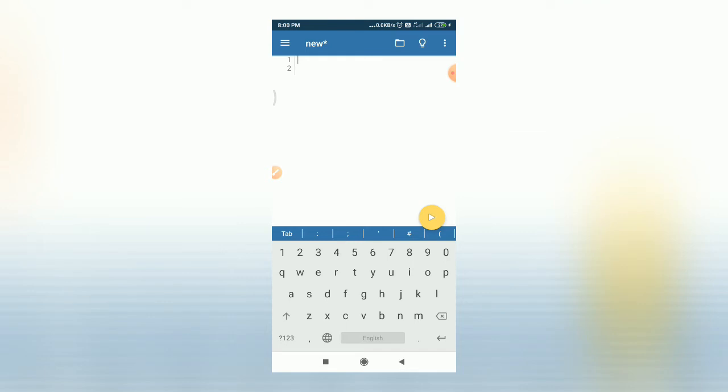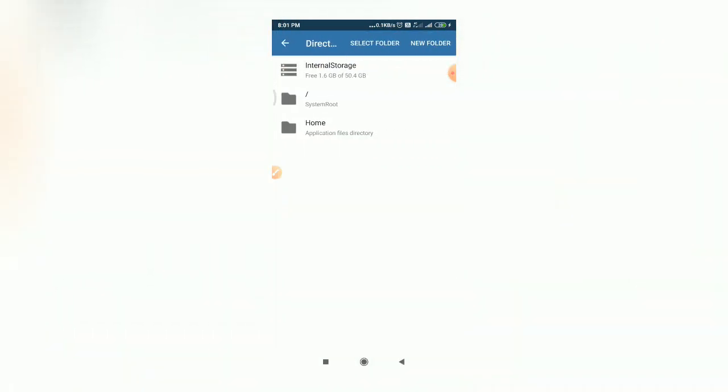Okay, then next to that you can see the file name. So right now this new file is getting created here, and there is an asterisk sign at the end of this file. It means that this file is not saved till now. So if I tap on this folder icon and if I click on save, it will show me the local storage, and it will allow me to select the location where I want to save my file.